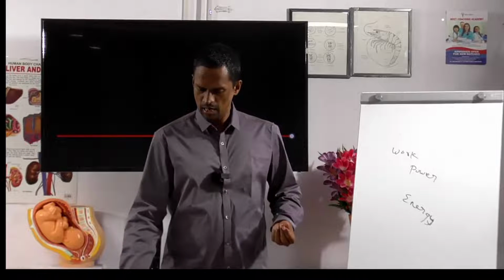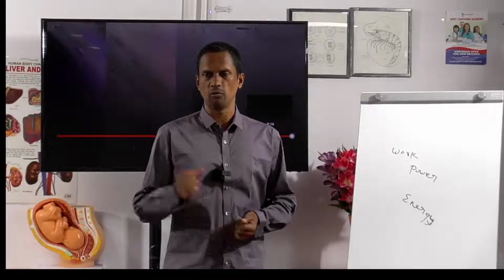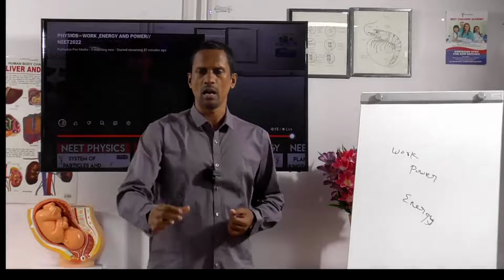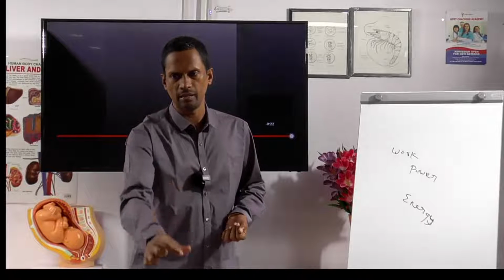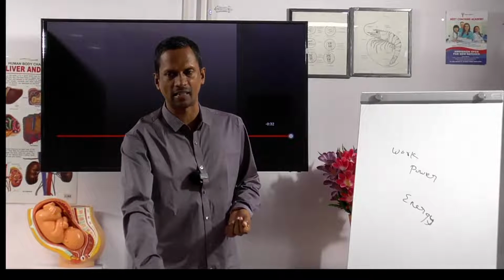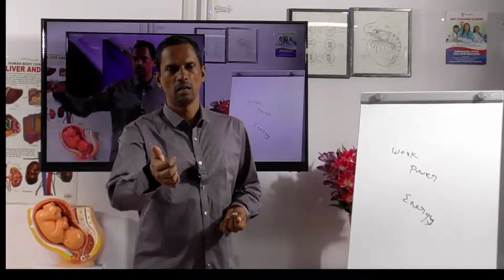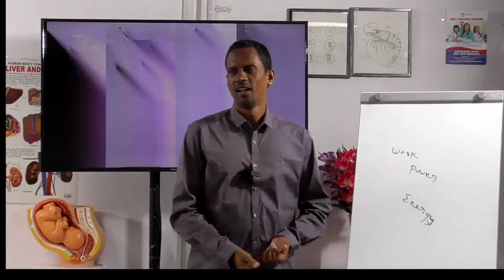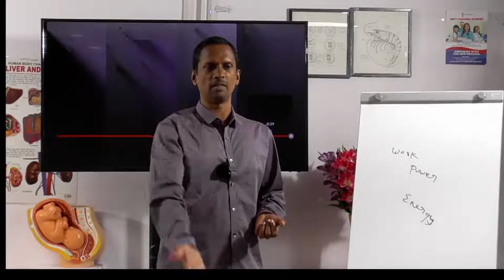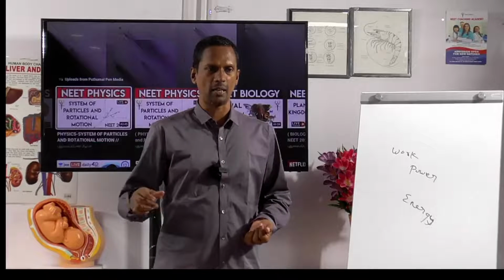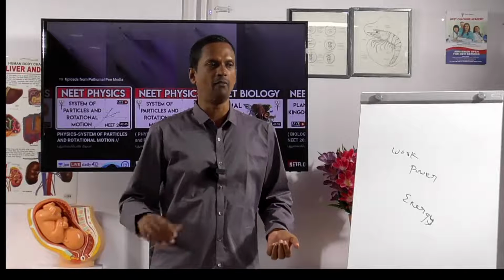So the force is directly proportional to the distance here, the force that I am applying. I am applying the force to the mass and extending it to some extent, which is x. Then I am leaving it. What is the distance now? When I extend it, it is x. When I leave it, it is 0 because it came to rest. So the force is directly proportional to x. Force is equal to kx, where k is the force constant.